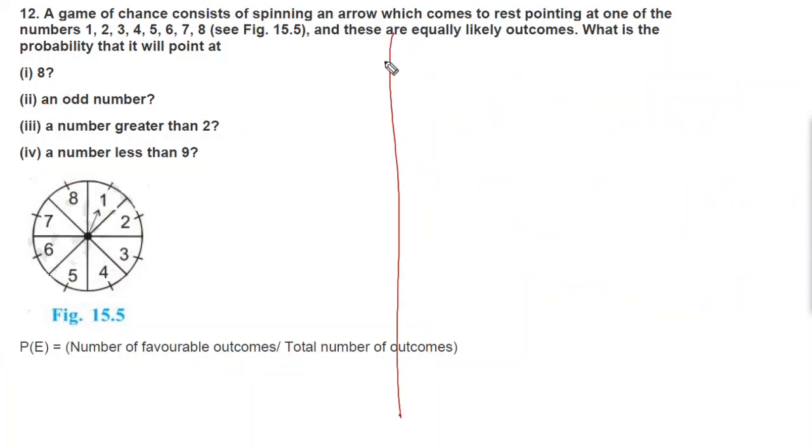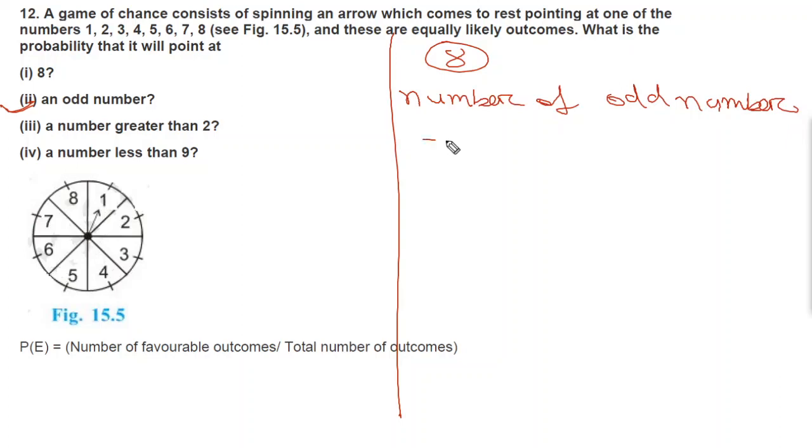Here also same, total number of outcomes is 8. Then after finding total number of outcomes, we will find odd numbers. So the number of odd numbers are 1, then 3, then you have 5, then you have 7. So they are four numbers, you can write in brackets.